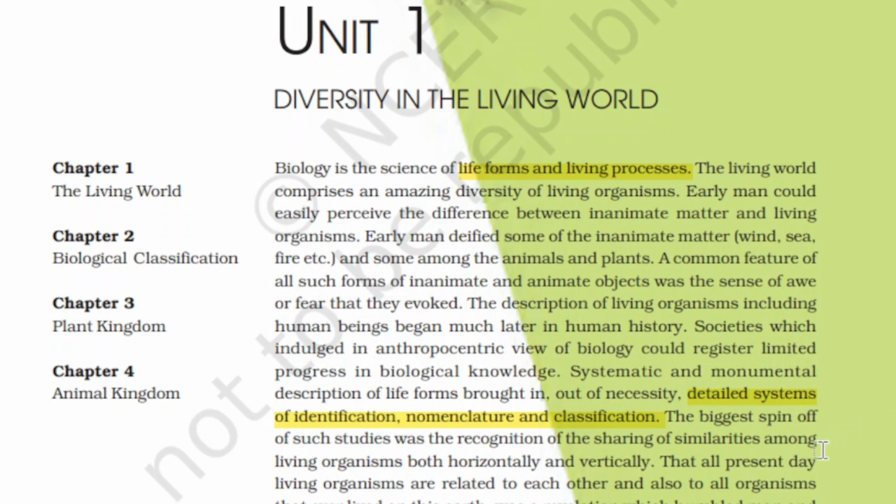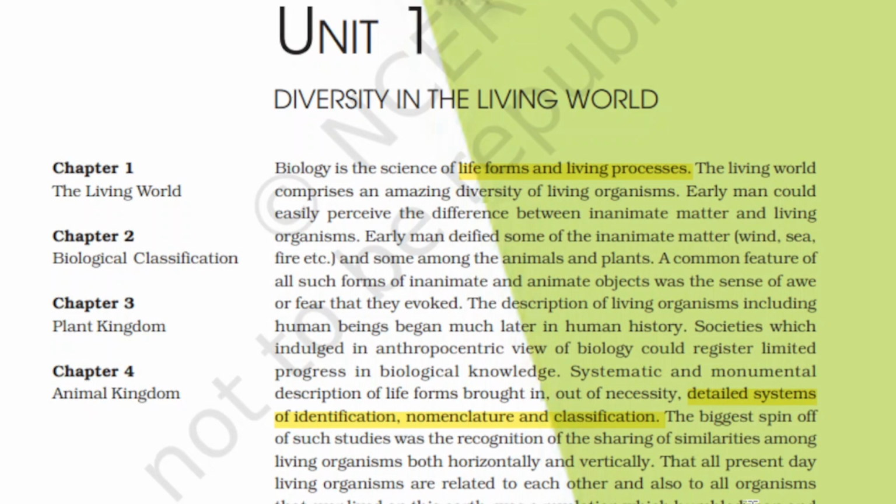That all present day living organisms are related to each other and also to all organisms that ever lived on this earth was a revelation which humbled man and led to cultural movements for conservation of biodiversity. This knowledge brought humans to understand the diversity in the natural world.